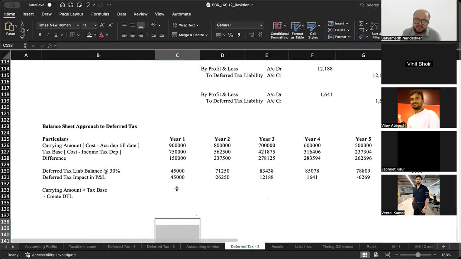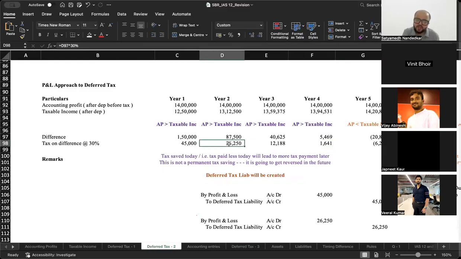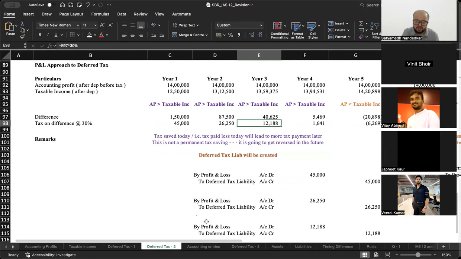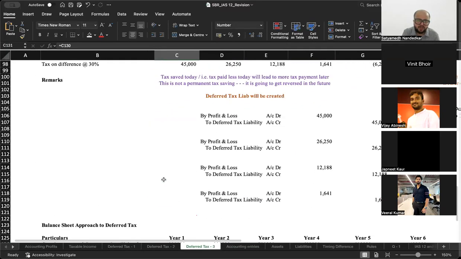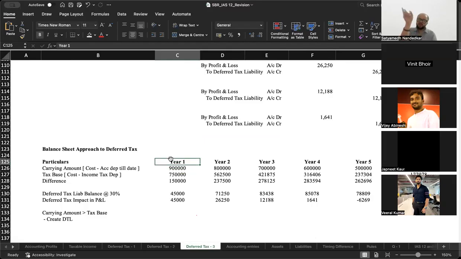Okay, continuing with the same example, observe here what were the deferred tax amounts: 45,000, 26,250, 12,188, and that is what you were supposed to record the entry with. Now come to another approach to calculating the deferred tax. In each of the years we will calculate something known as the carrying amount. Now you have been calculating carrying amount since you were kids. Carrying amount of a non-current asset is total cost minus accumulated depreciation till date. 10 lakh minus 1 lakh, 9 lakh is the carrying amount at end of year 1, then 8 lakh, then 7 lakh, then 6 lakh, and so on and so forth.